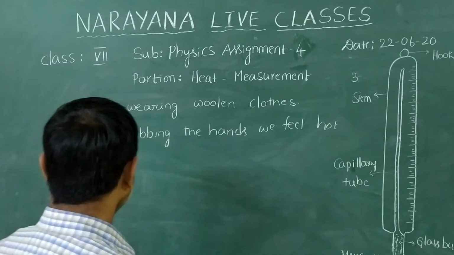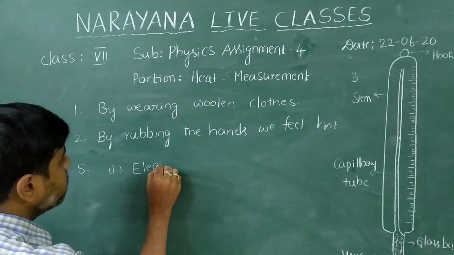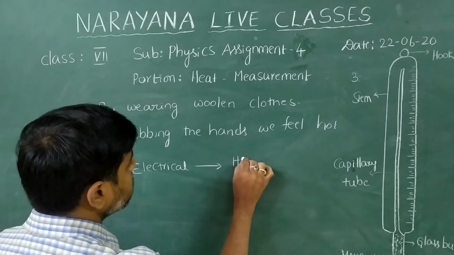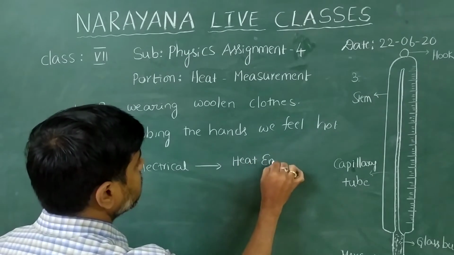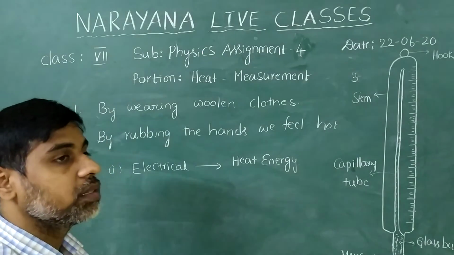So in the first situation, electrical energy is converted into heat energy.